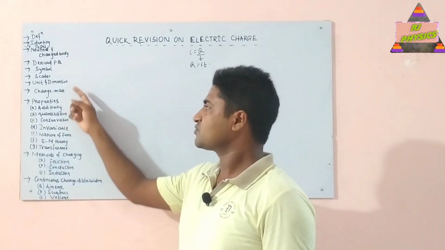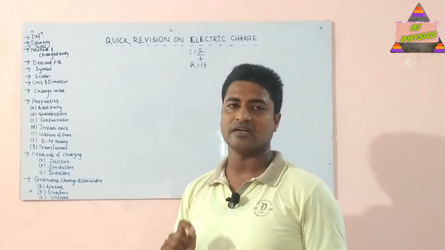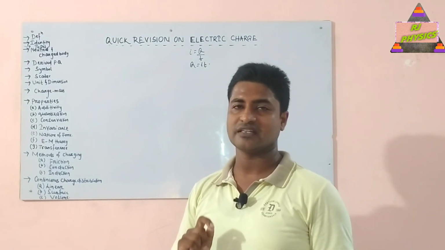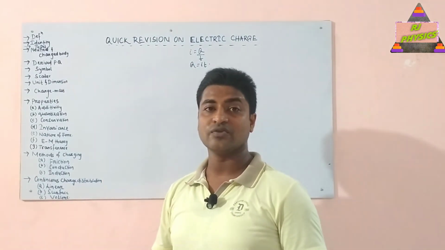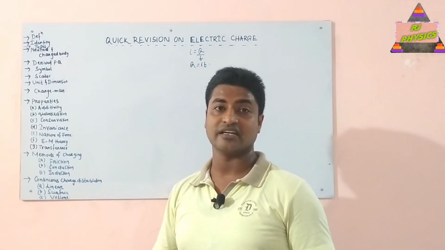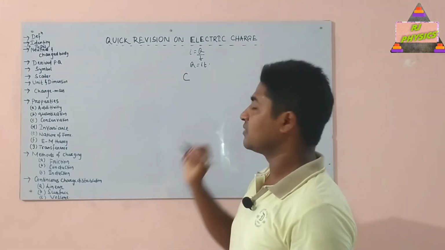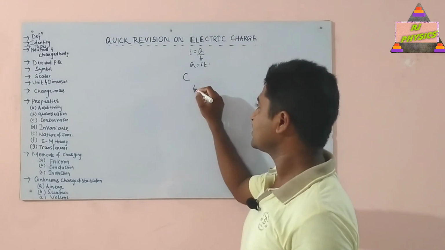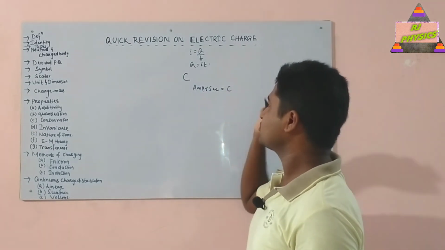Okay. Next one is scalar nature of charge. We know that charge has only magnitude, but it has no direction. That's why you can say that charge is a scalar quantity. Next, what is the unit and dimension of charge? We know that the SI unit of charge is called as coulomb, okay, which is represented by the symbol C, but in some of the books it is also written as ampere into second. Means ampere into second is also called as coulomb.